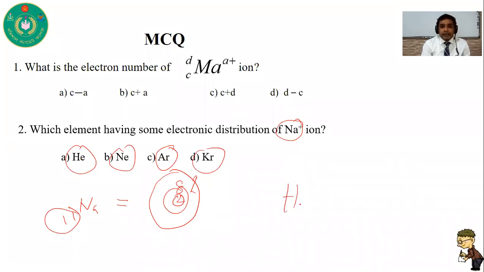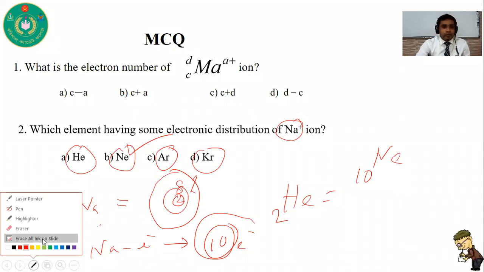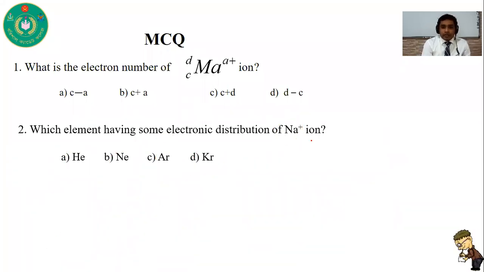In that case, helium is 2, so it does not have this electronic configuration. But in the case of neon, it is 10. When one electron is removed from sodium, we get 10 electrons with 11 protons. So this is the correct answer of this question. The electronic configuration of Na+ is equal to the electronic configuration of neon.